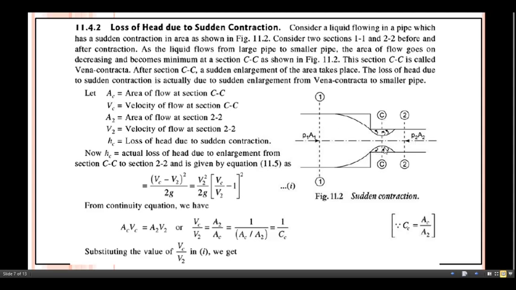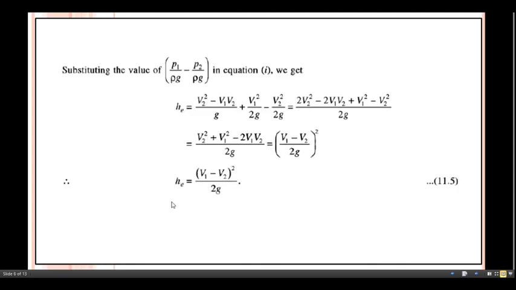Let Ac be the area of flow at section C-C, Vc the velocity of flow at section C-C, and V2 the velocity of flow at section 2-2. Then hc is the loss of head due to sudden contraction. Now hc is nothing but the actual loss of head due to enlargement from section C-C to section 2-2. Already we have seen this relation: hc equals (Vc minus V2) whole square divided by twice g.